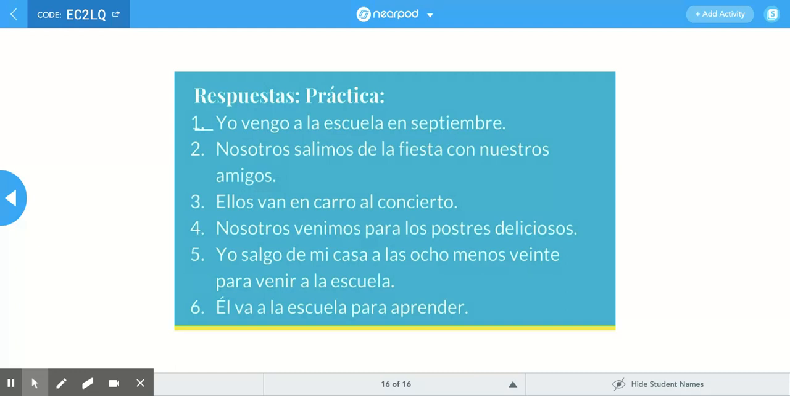Ellos van al carro al concierto. Nosotros venimos para los postres deliciosos. And remember to make all that agree. Los, masculine and plural. Postres, masculine and plural. Deliciosos, masculine and plural. Yo salgo de mi casa a las ocho menos veinte. Remember, 7:40 is 8 o'clock minus 20. Para venir a la escuela. And él va a la escuela para aprender.